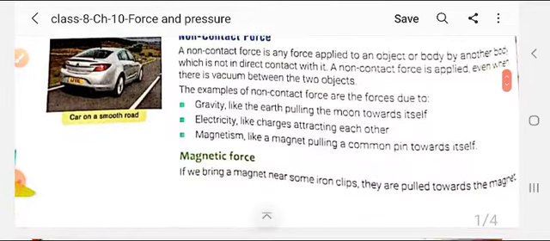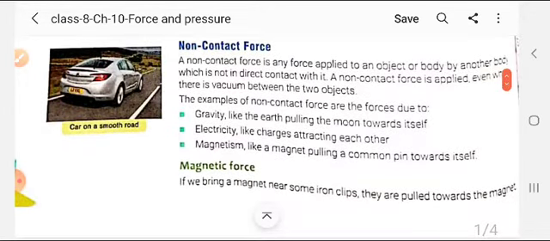You will find that the paper starts attracting towards the comb, which shows that the comb has been charged. There is some charge in the comb creating a force of attraction, and the paper gets attracted. Students, this charge is called electrostatic charge.